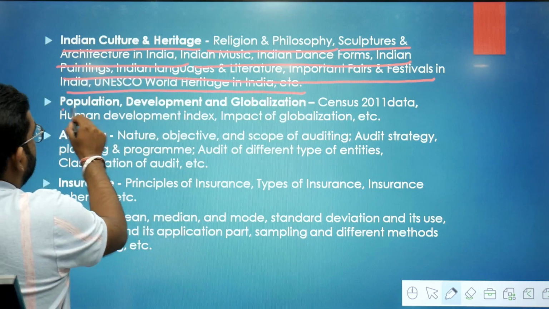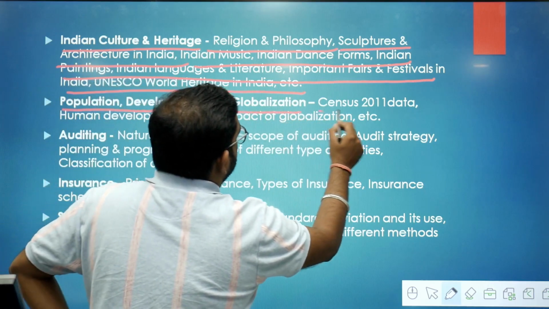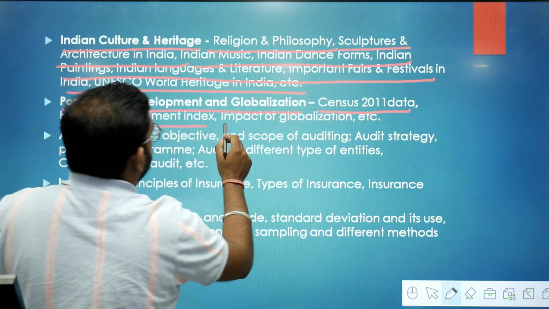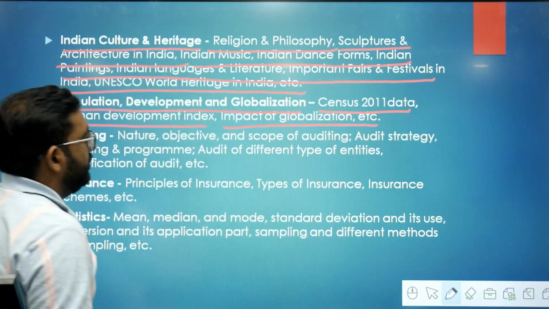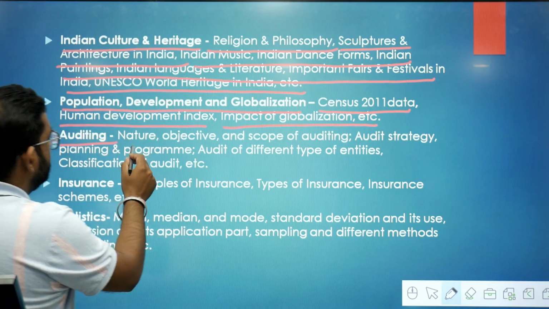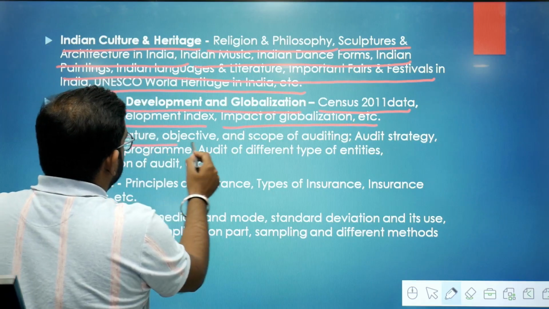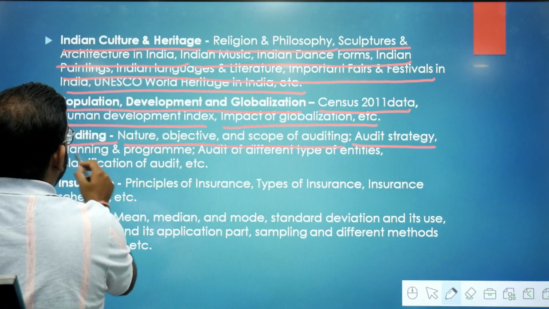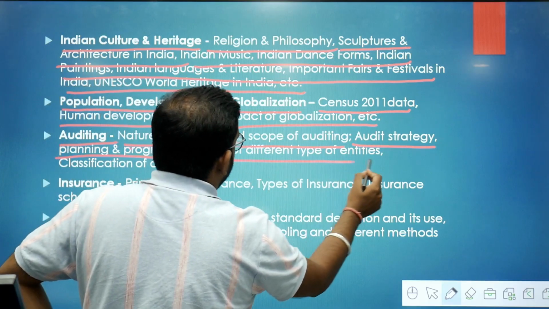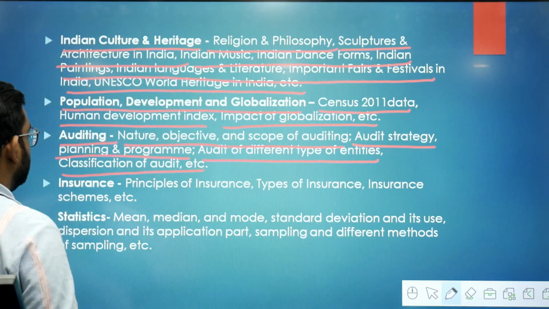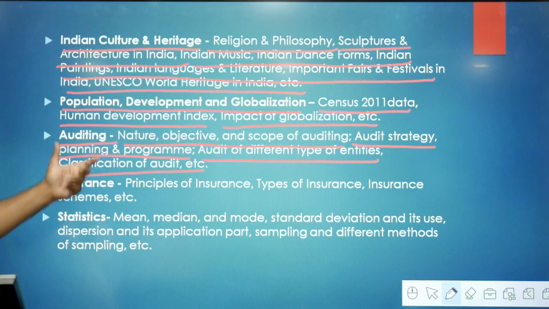In population development and globalization, you should know about the census 2011 data, human development index, effect of globalization, etc. So these are the subtopics you should do in this topic. In auditing, you should do these subtopics: nature, objective and scope of auditing, audit strategy, planning and program, audit of different types of entities, classification of audit. So this you should do in the auditing part.